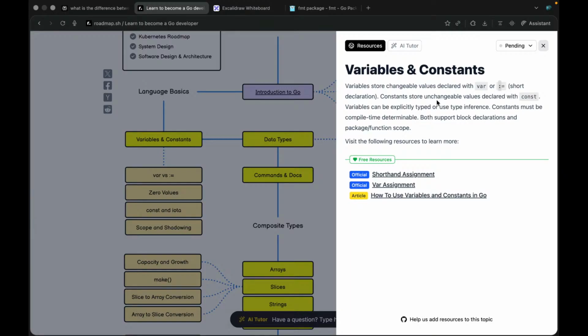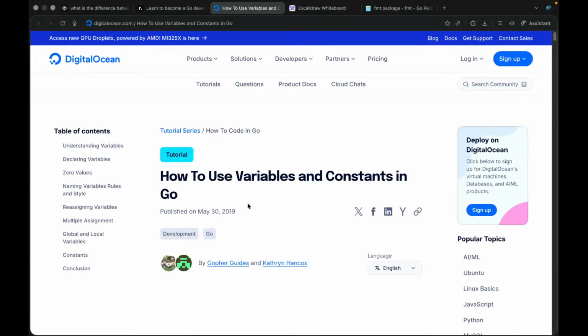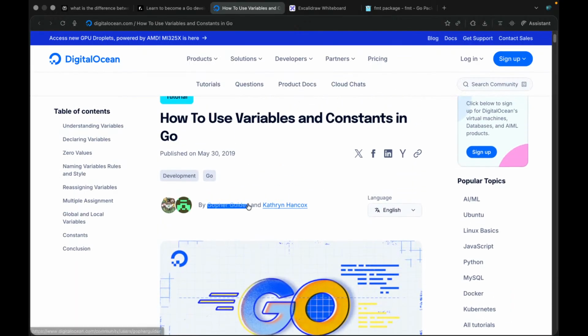Now const stores unchangeable values declared with const. Variables can be explicitly typed or use type inference. Constants must be compile-time determinable. Let's do a little bit: how to use variables and constants in Go.